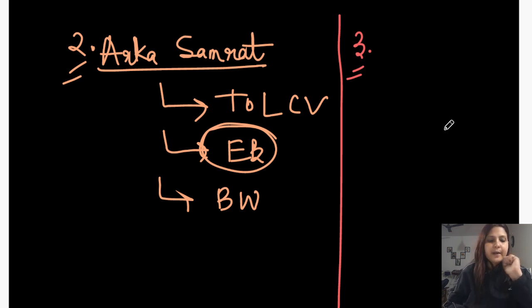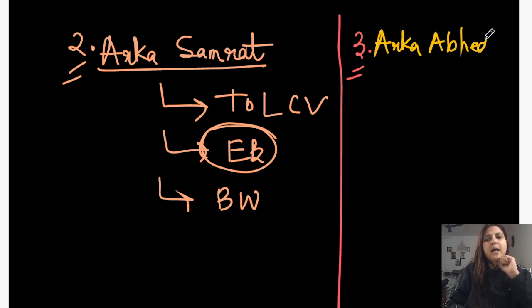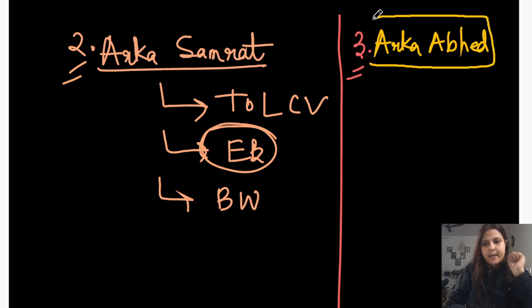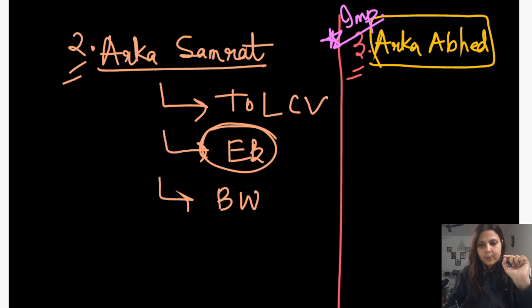And the third variety, which comes under the category of multiple disease resistant varieties, is Arka Abhed. This Arka Abhed has been asked so many times in various examinations. So I would request you all to put a star mark over here, so that every time you read about this, you feel that yes, it is an important variety and we need to learn about it.